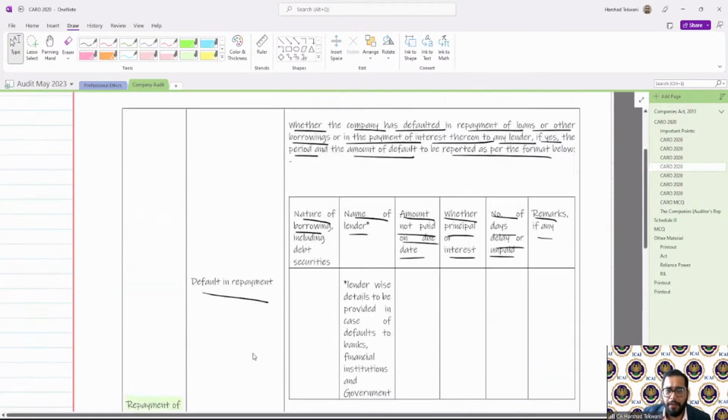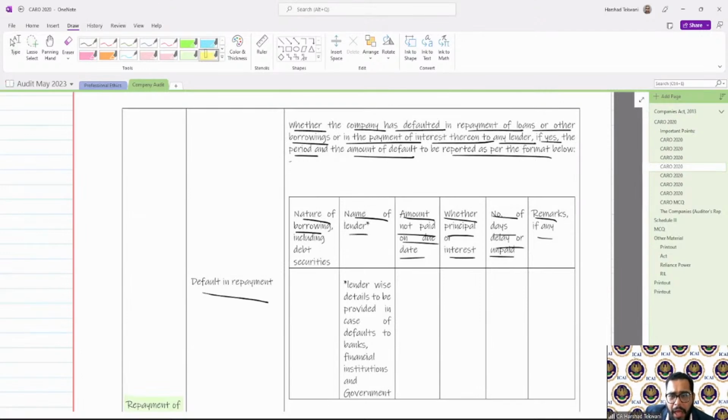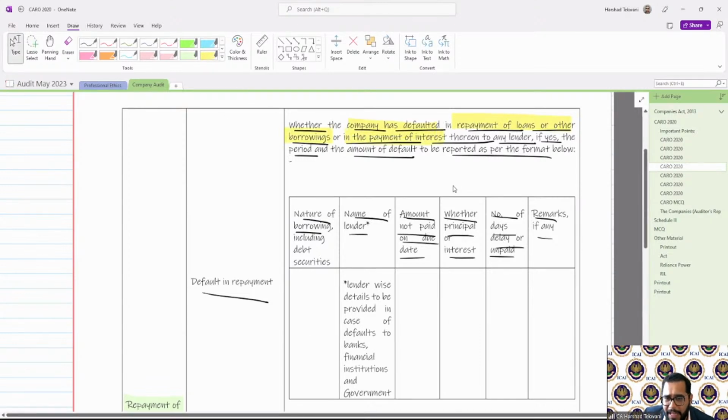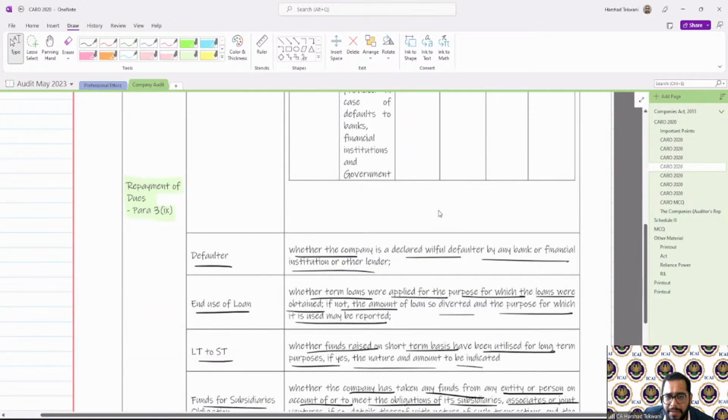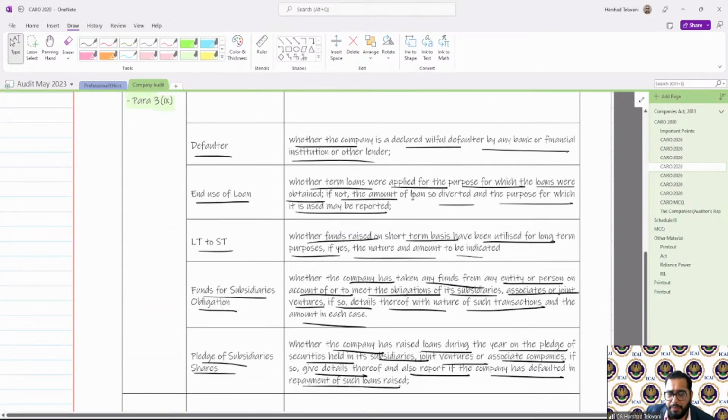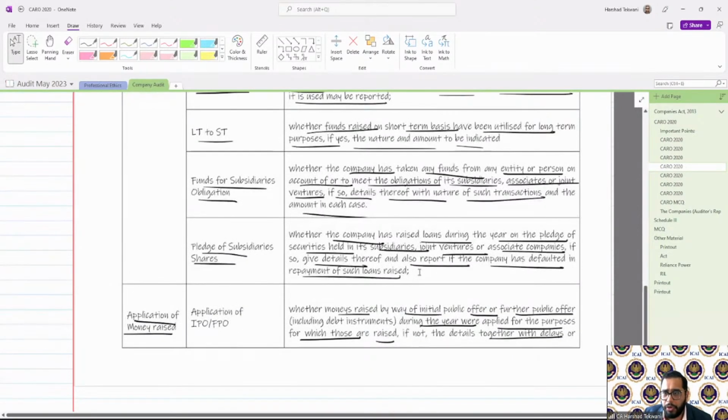It says whether the company has defaulted in repayment of loans, other borrowings, and in the payment of interest, with the details of the same. Then, the next thing we are required to report is whether the company was declared a willful defaulter, and the end use of the loan, long term, short term, all these things.